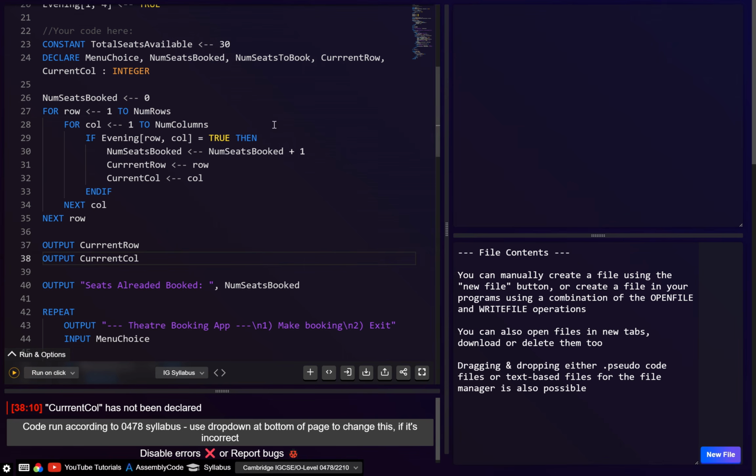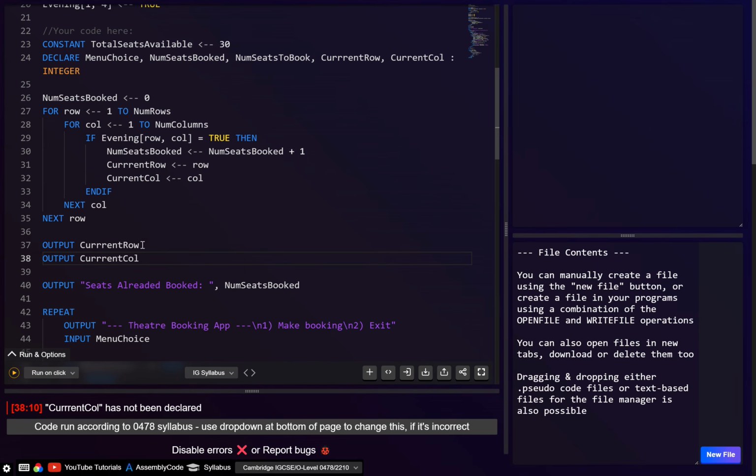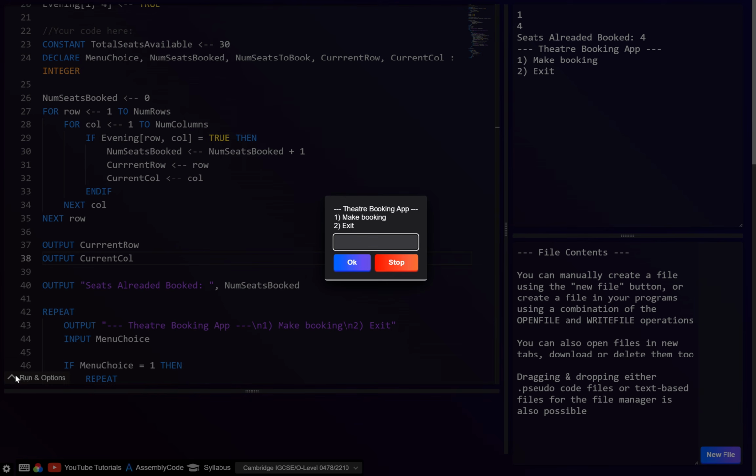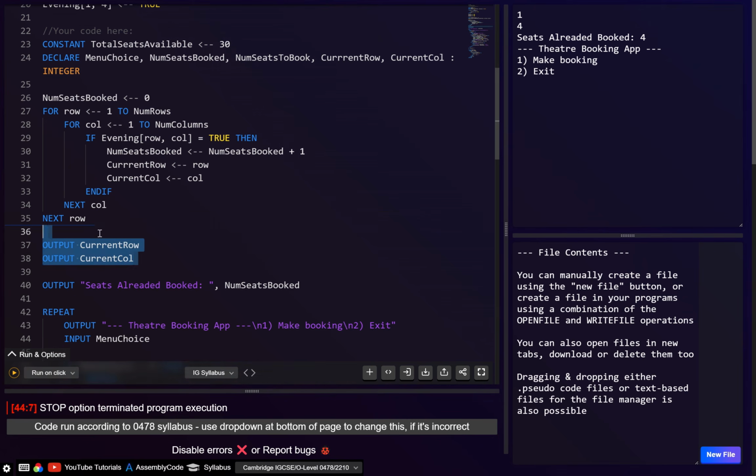Right, not being declared. Why is that? Did I spell that wrong? I guess, yeah, too many R's. Okay, so here it says 1 and then column 4, which seems to be correct.